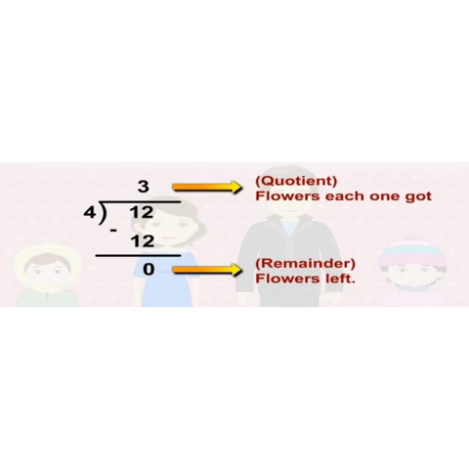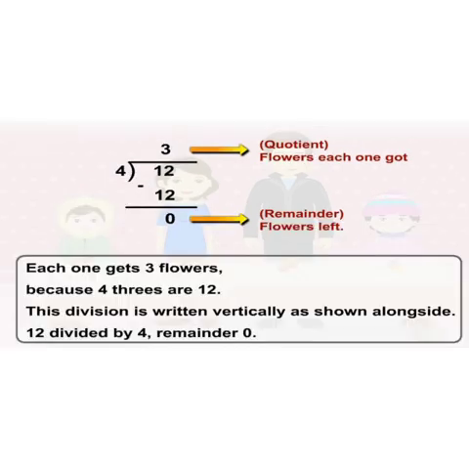Now 12 minus 12 is equal to 0, which is the remainder. That is, no flower is left. So each one gets 3 flowers because 4 threes are 12. This division is written vertically as shown alongside. 12 divided by 4, remainder is 0. Understand?